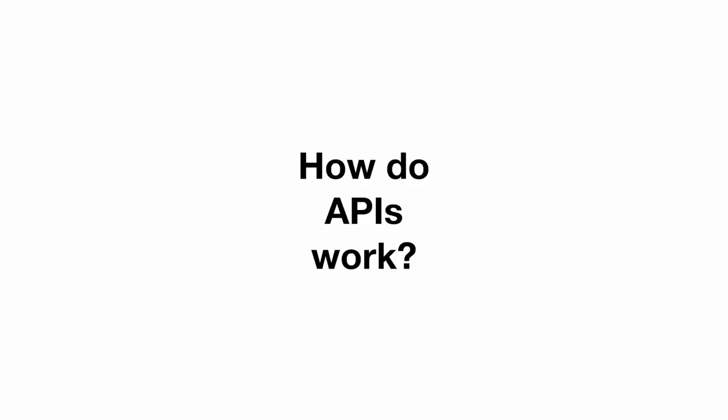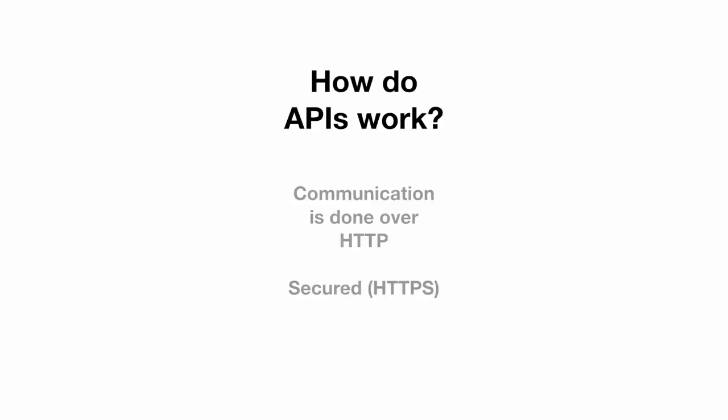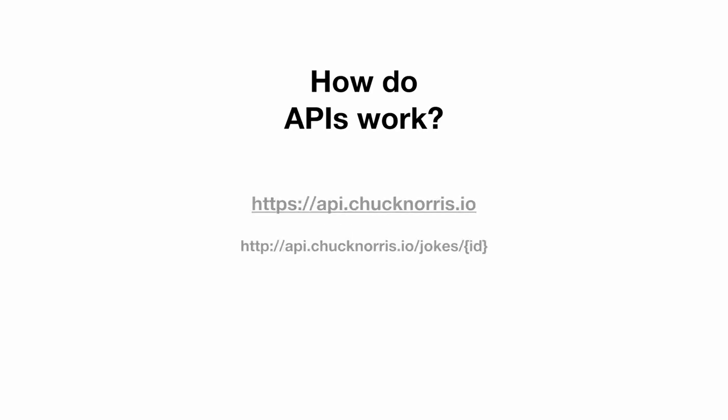How do APIs work? APIs communicate using HTTP, which allows for a secure connection and the ability to send information back and forth with a layer of security. APIs are usually hosted on regular domains, just like we usually host a website. The only difference is that this means a lot now in the context of an API.